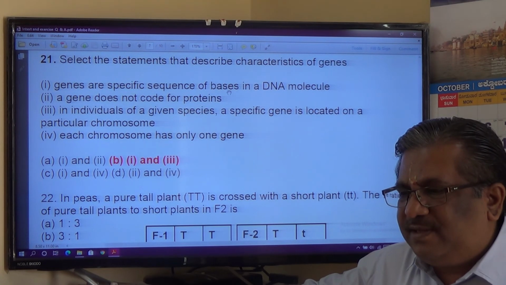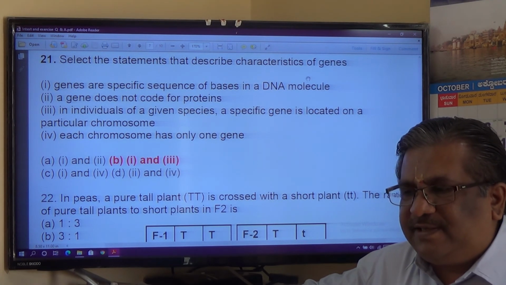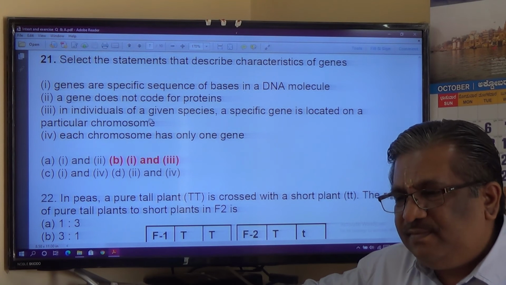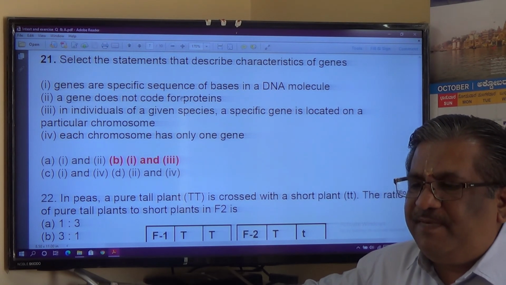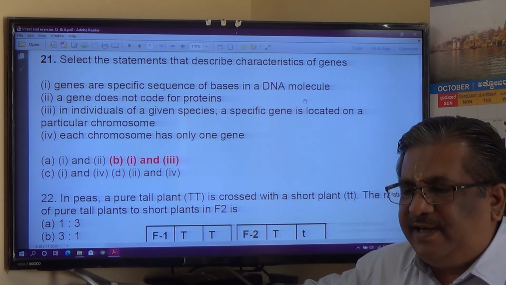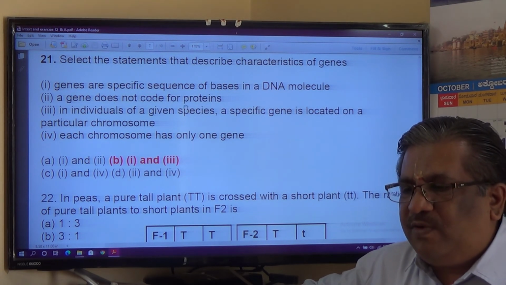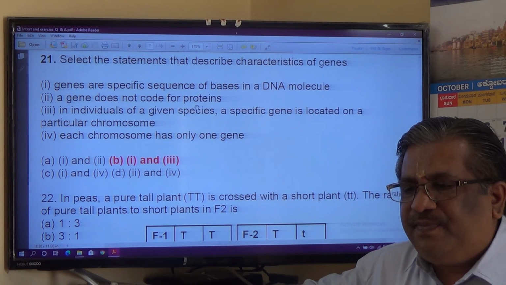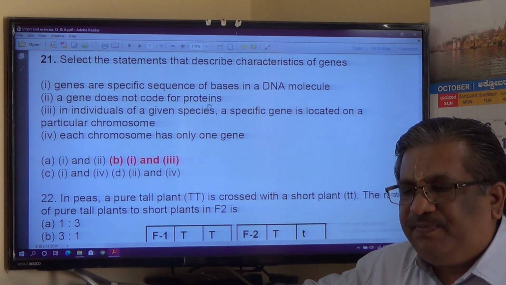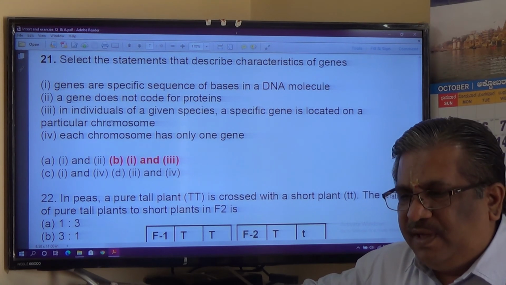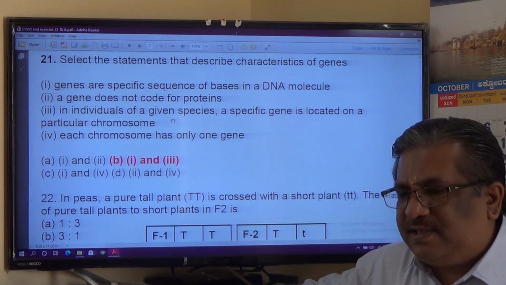Select the statements that describe characteristics of genes. Genes are specific sequences of bases in a DNA molecule. Yes. A gene does not code for proteins. No. In individuals, we have to select the correct statement here.